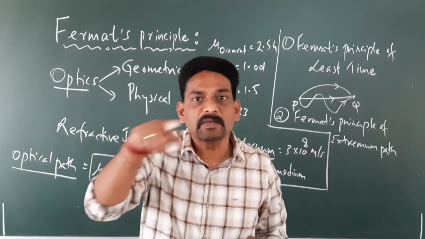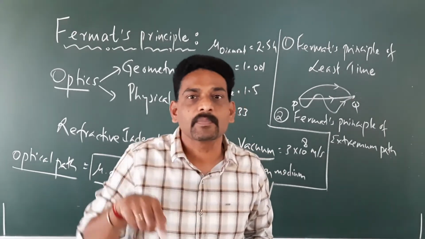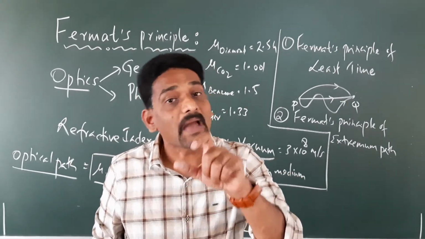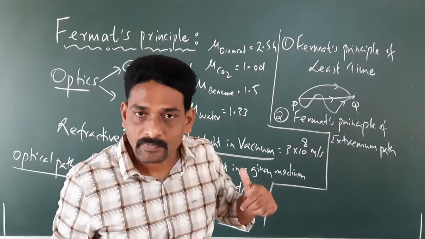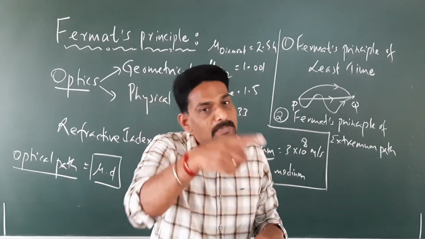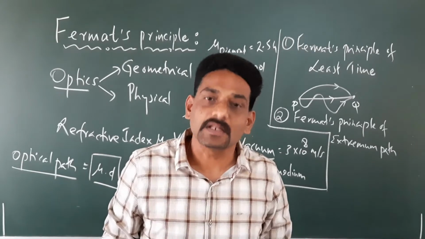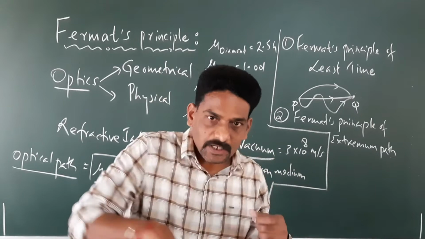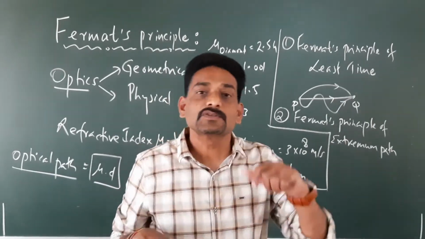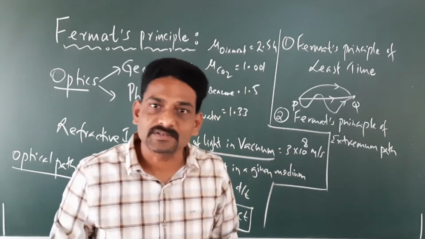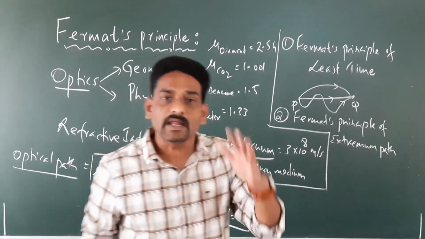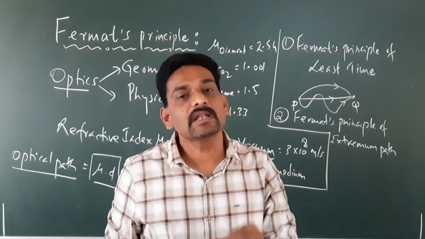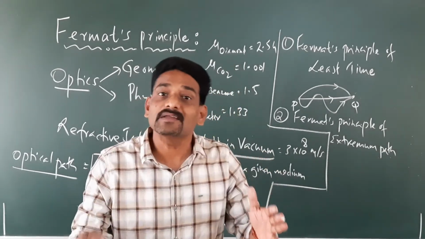So, whenever you have spherical reflectors, the light traveling from one point to another always takes the maximum time, not the minimum time. Whereas, if you take elliptical reflectors, the reflectors which are in the elliptical shape, I hope you understand the difference between the spherical shape and the elliptical shape, right? If you take elliptical reflectors, it is found that the light always takes the constant time, or the same time, whenever it travels from one point to another.